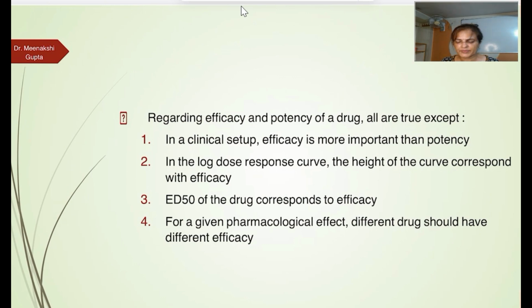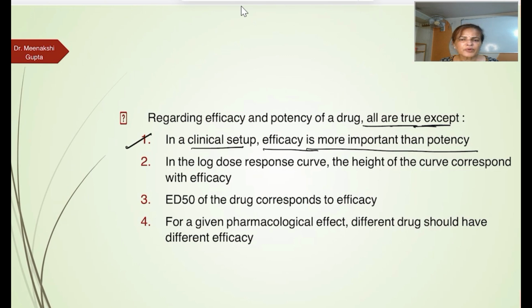All are true except, in a clinical setup, efficacy, all are true except, हमें false ढूंढना है. Efficacy is more important than potency. Definitely हमें response से मतलब है. Suppose if you are giving two drugs, एक कम amount में देते हो but patient को response ही नहीं आ रहा, then it is of no use. We want the response. So ये तो आपका ठीक है.